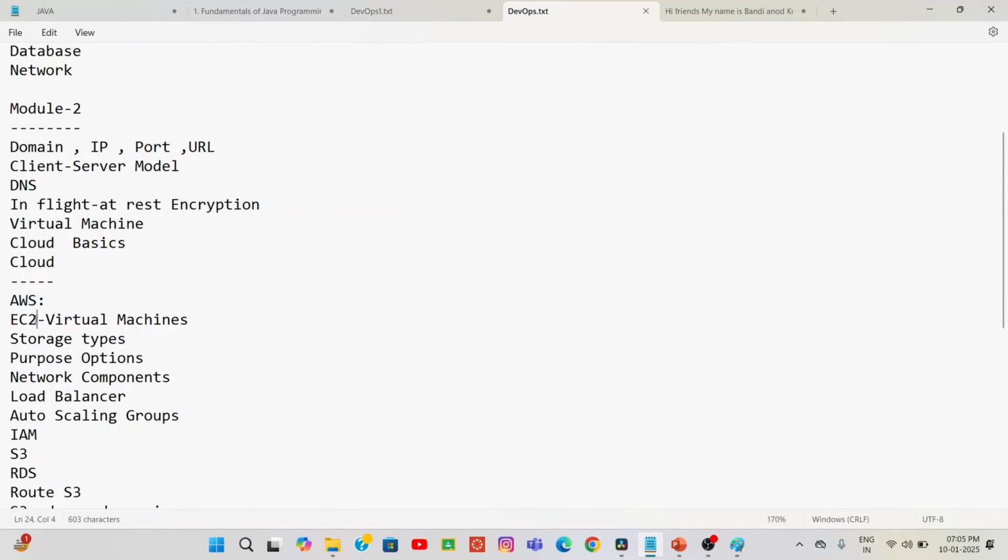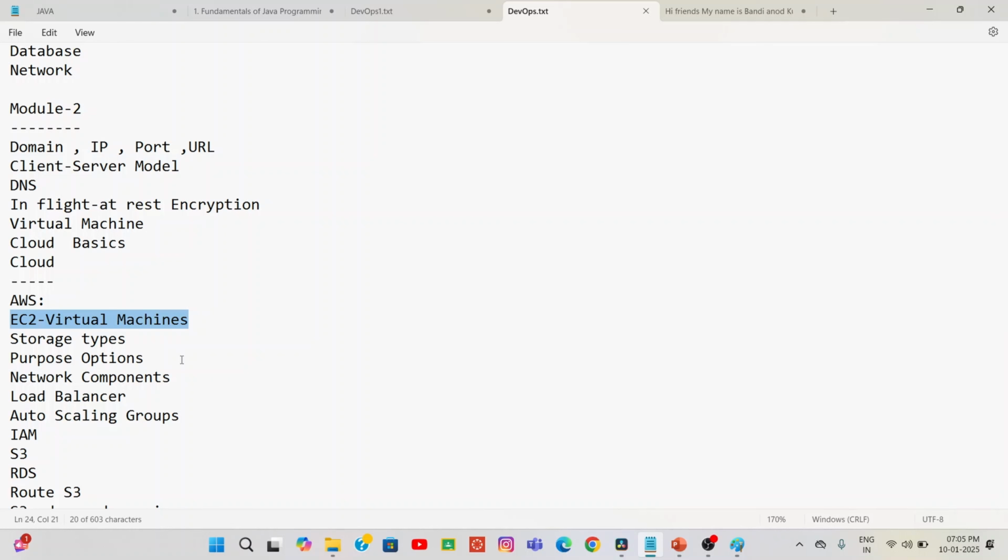In the AWS, Amazon Web Services cloud, so many clouds are available: AWS, Microsoft Azure, GoDaddy, Alibaba, and so on. In AWS, the first thing we will discuss is the EC2 server, that means Elastic Compute Cloud. It is an instance. Instance means it's a server.